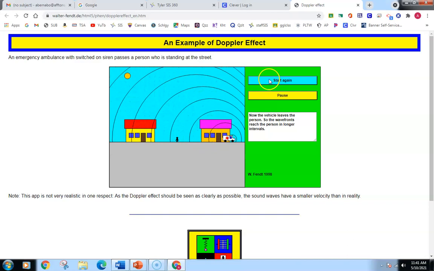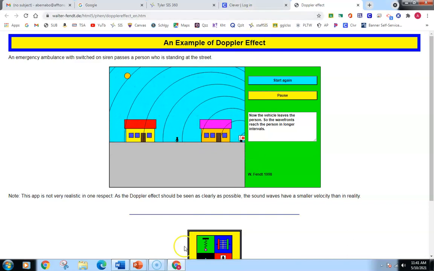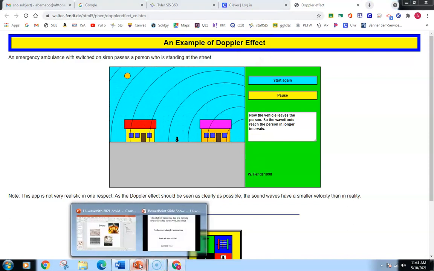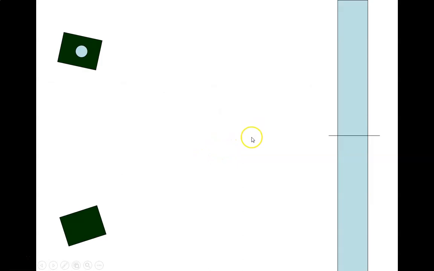Okay, so there's that real sound as cars drive by. So the closer the speed is to the speed of the wave, the more the frequency shift is observed. So the faster that ambulance moved towards you, the higher that pitch you would notice, and the faster it was moving away, the more you would notice that lower shift.